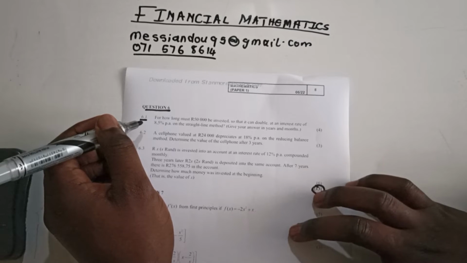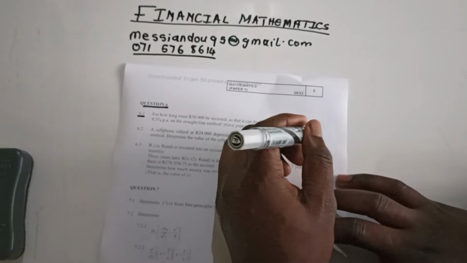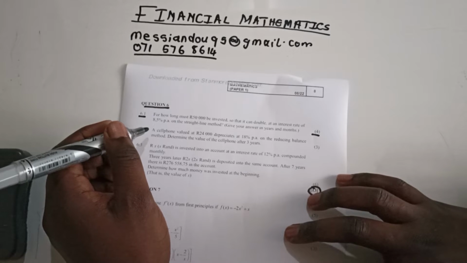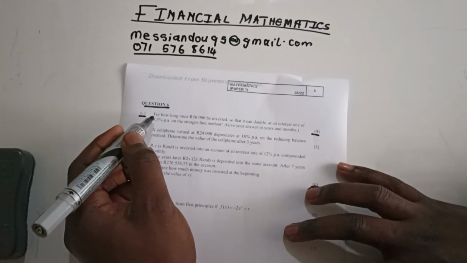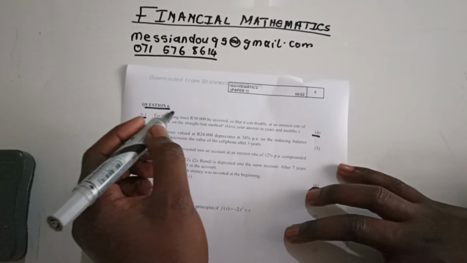We are given information here that we have to analyze before we answer the question. The question has 4 marks, so there's nothing much to worry about. They said, for how long must 50,000 be invested?